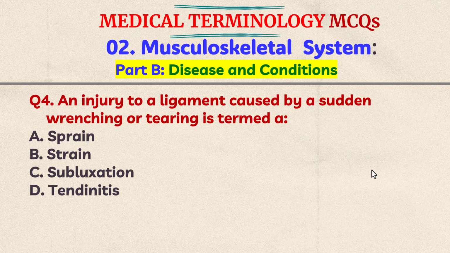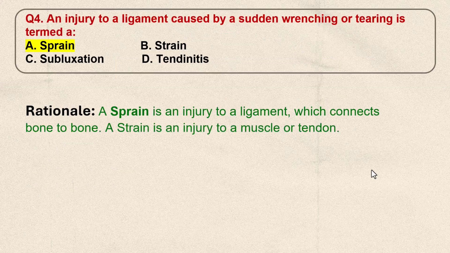Question number 4. An injury to a ligament caused by a sudden wrenching or tearing is termed A. Sprain, B. Strain, C. Subluxation, D. Tendinitis. Think the answer. The correct answer is A. Sprain. Sprain is an injury to a ligament which connects bone to bone. Strain is an injury to muscle or tendon.